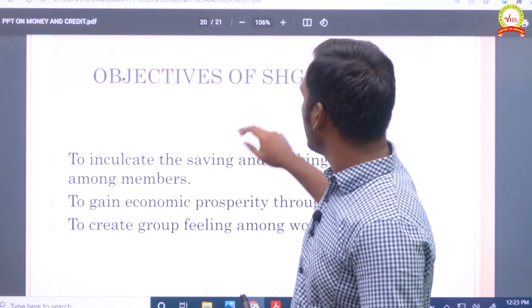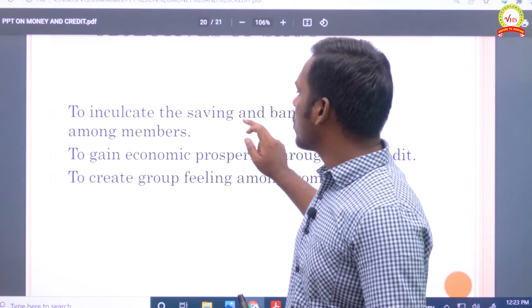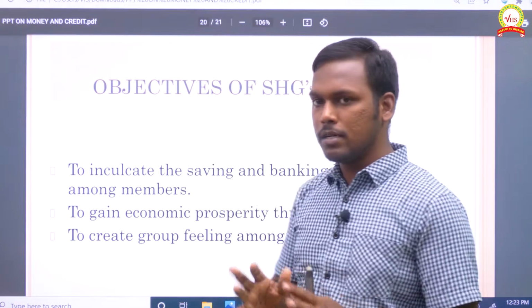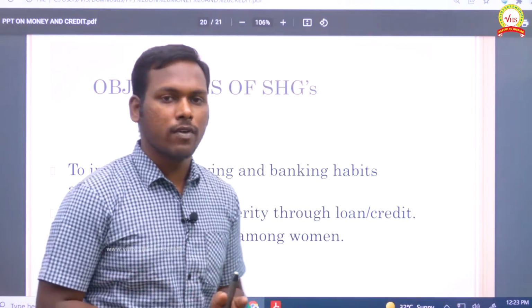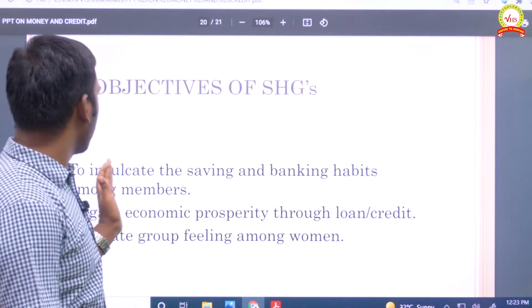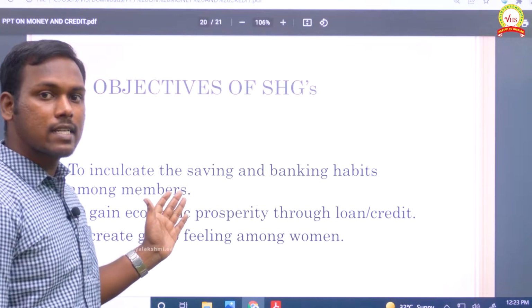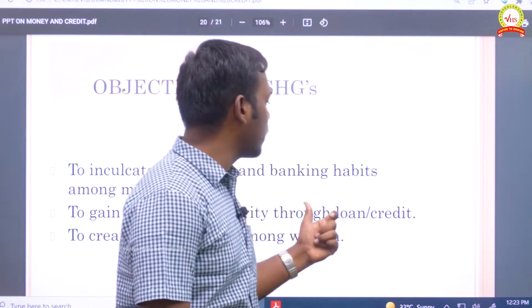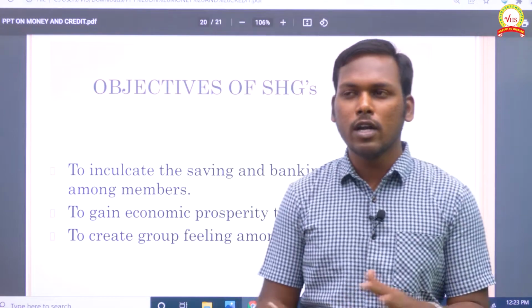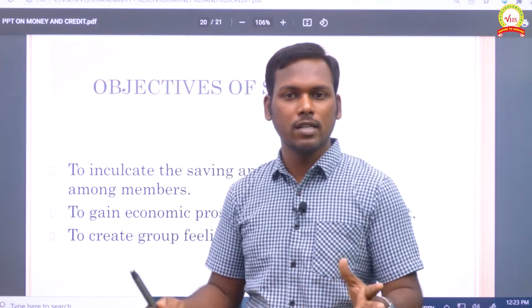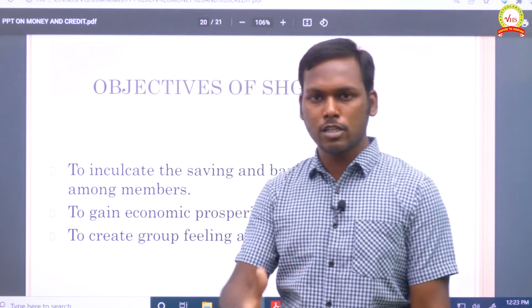And the objectives of the SHGs. So here you could see, finally we are at the tip. The objectives of SHG are to develop saving and banking habits. Poor households are not at all aware of these activities, and this would be an encouragement for them.